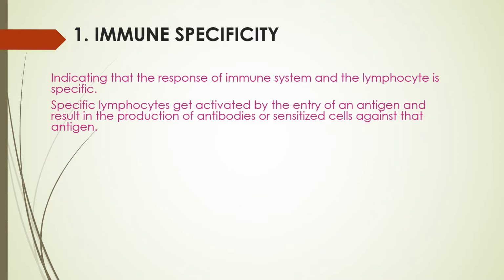So here the term itself is indicating that the response of the immune system is very much specific. So the lymphocytes which are produced or which are associated with the immune system, they react very specifically. And upon entry of an antigen, specific lymphocytes get activated. For example, B cells, if they are activated, they would result in the production of antibodies. And if it is a T cell, sensitized cells are produced against the antigens.